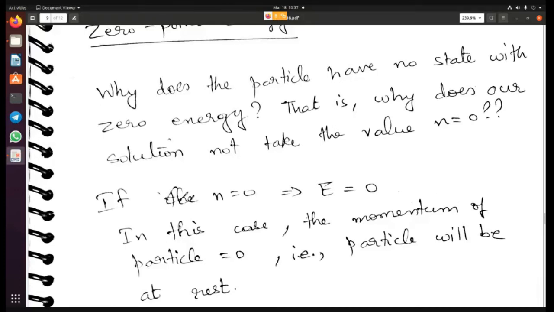So let's go through it again. If we put n equal to 0, then we are getting energy equal to 0. If energy is equal to 0, it means the momentum of the particle is 0. If the momentum of the particle is 0, that means the particle has no velocity, which means the particle is at rest.